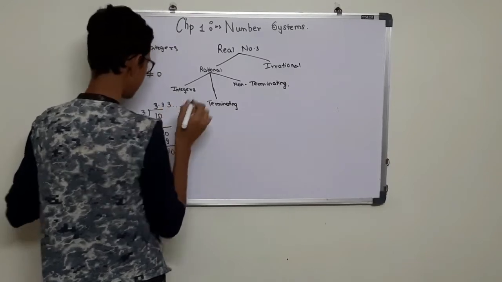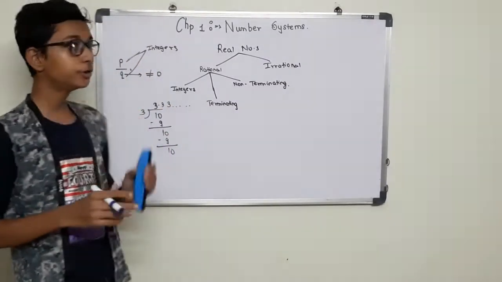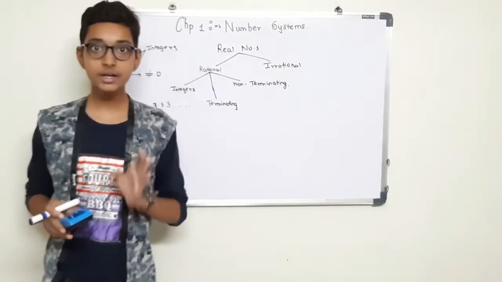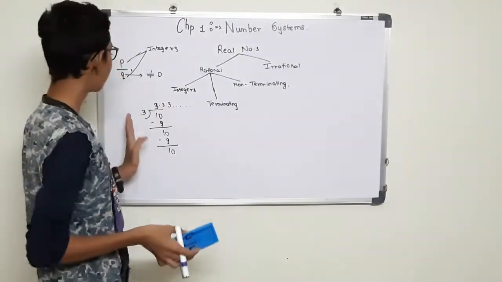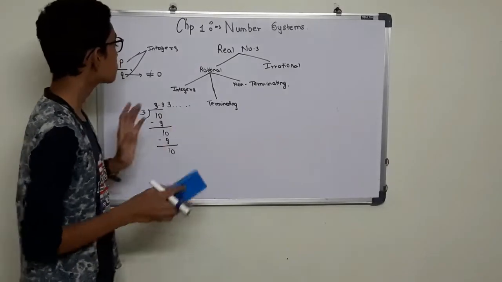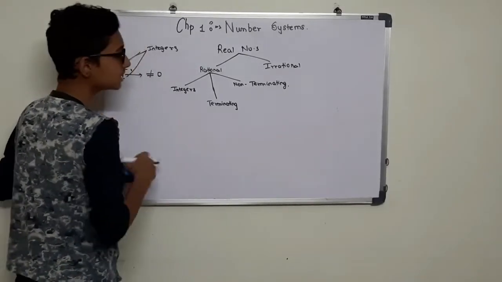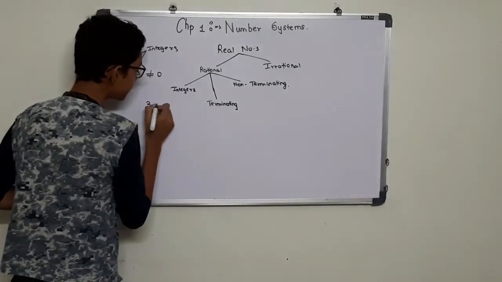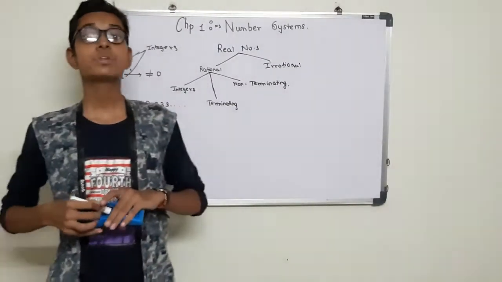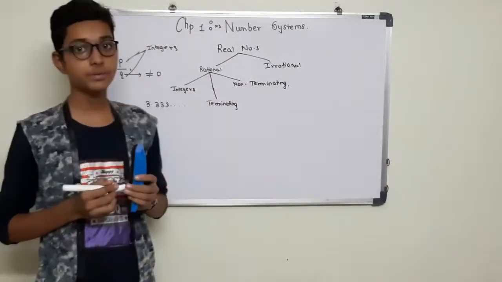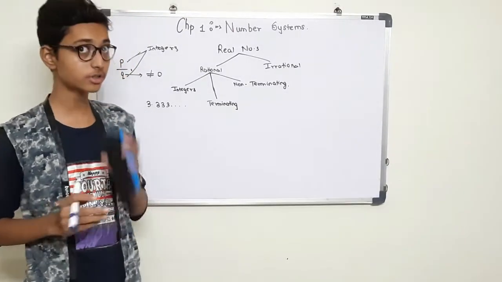You can see that you keep getting the same digit after dividing 10 by 3. So you get 3.3333 and so on. Such a number is known as a non-terminating number.